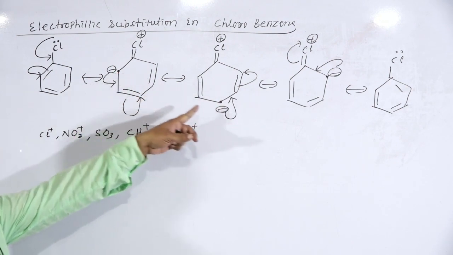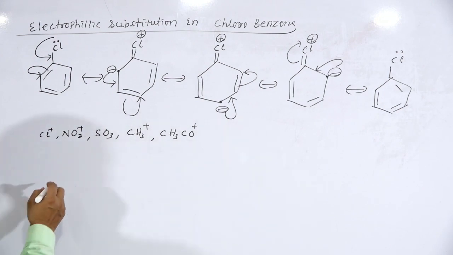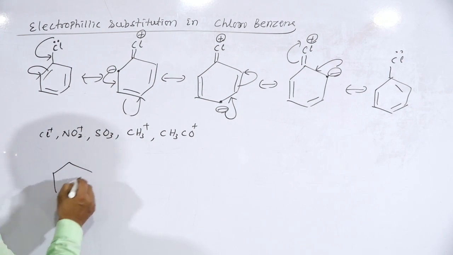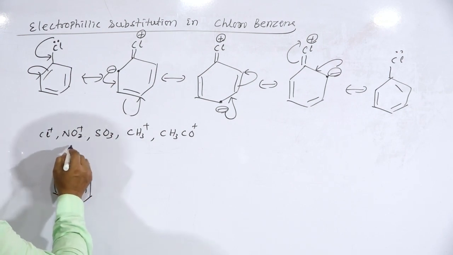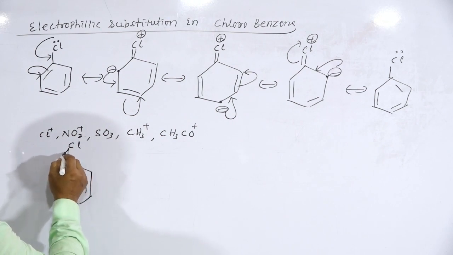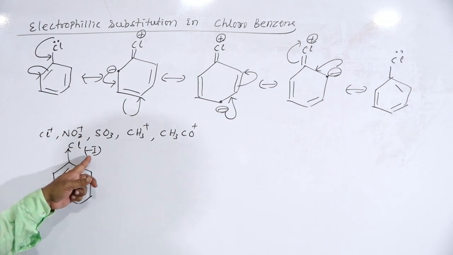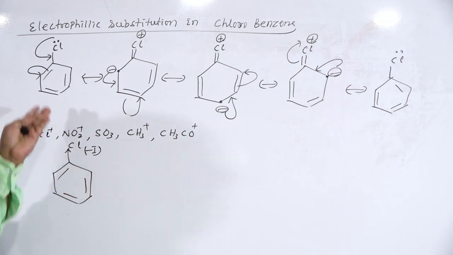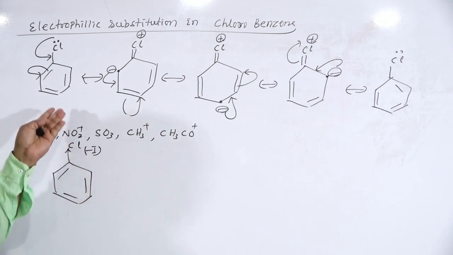But the chlorine atom in the benzene ring, as we discussed in the last class, is ortho-para directing but ring deactivating. This is a minus I group that will withdraw the electron from the ring.